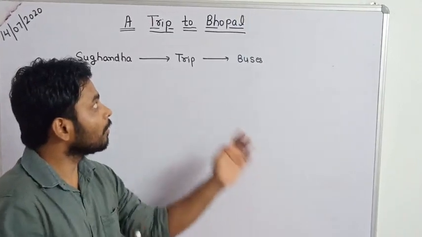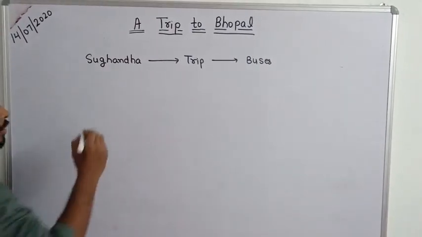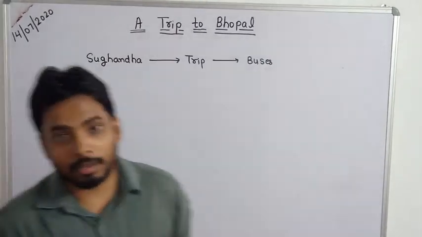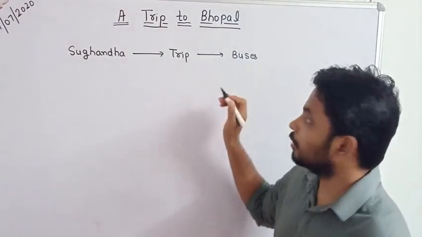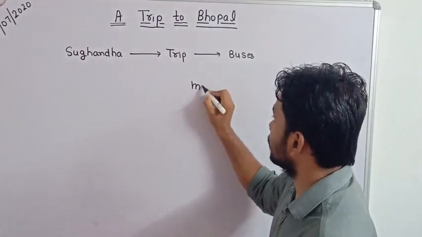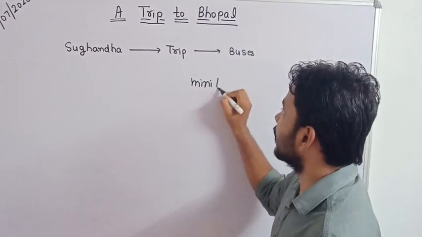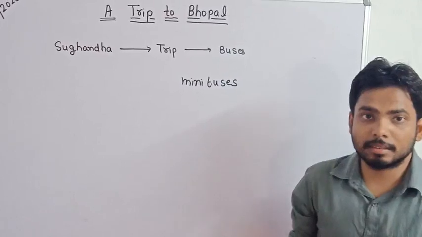Okay, but on that trip day, what happened? The driver came with mini buses. All the big buses were booked, they don't have big buses. They came with mini buses. Can you tell me what is the difference between buses and mini buses?